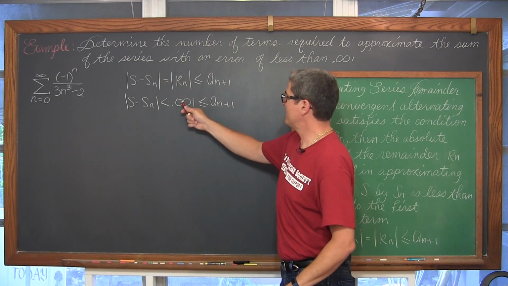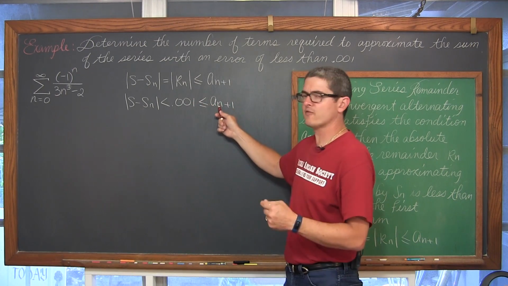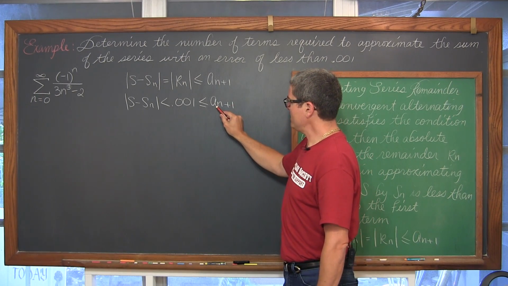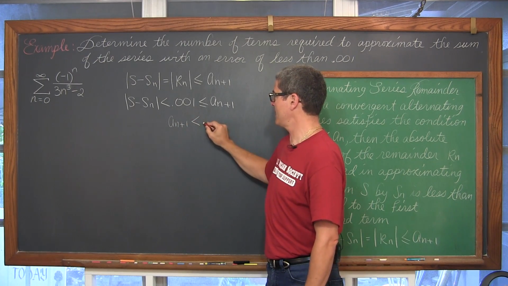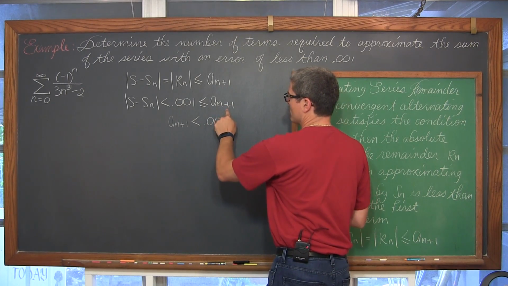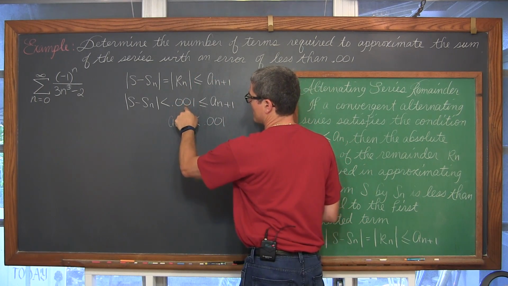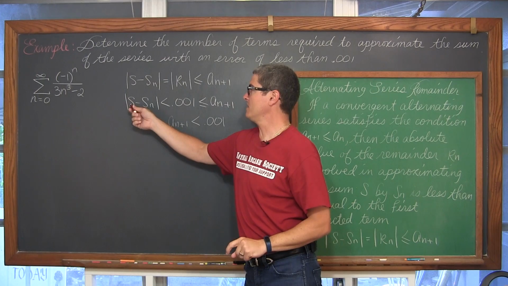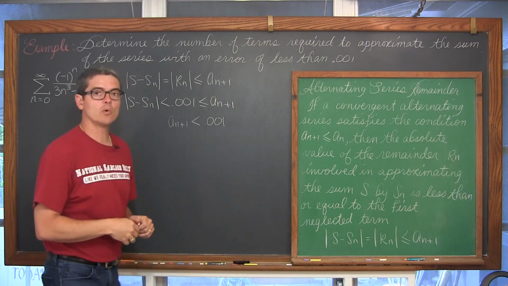the remainder is always going to be less than or equal to the first neglected term, the a sub n plus 1 term. Well, if I force my a sub n plus 1 term to be less than the maximum error that I'm going to allow, then by default, the difference between the series and the partial sum is guaranteed to be less than 0.001.